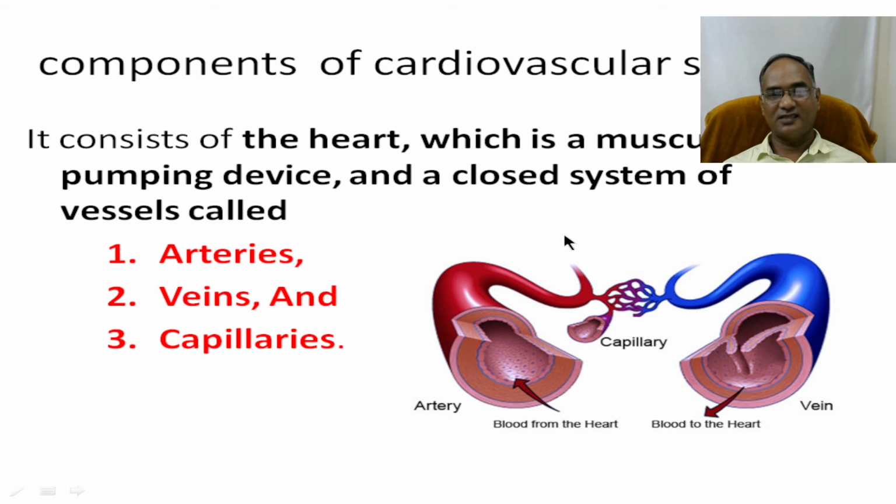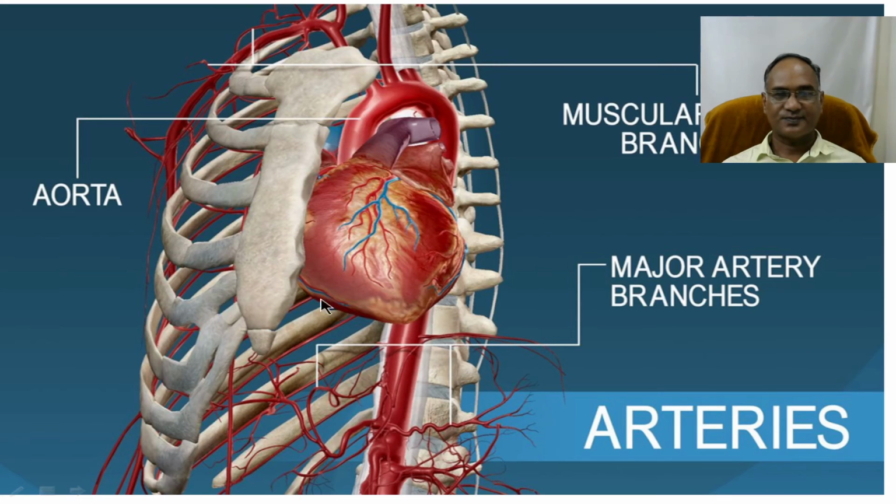After delivering oxygen, it carries deoxygenated blood, which looks a little darker and bluish because of less oxygen, towards the heart.